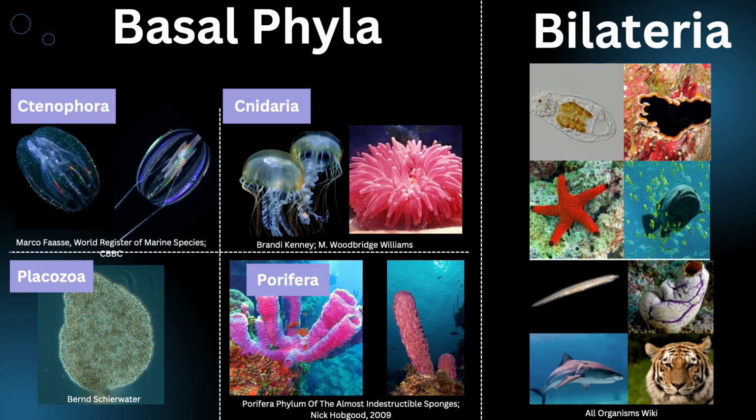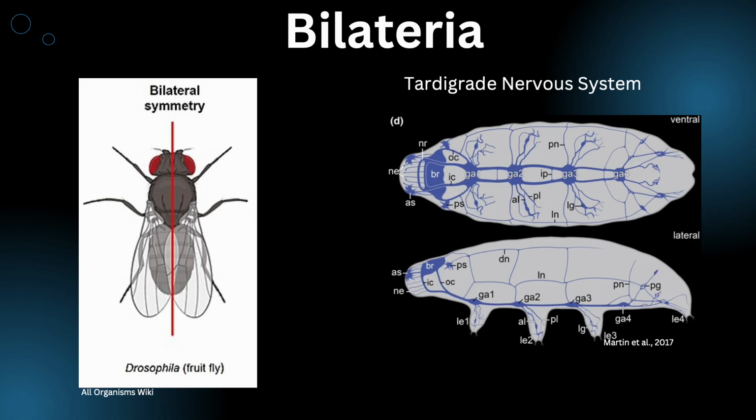Of all animals, 4 phyla are considered to be basal, while the rest fall under the umbrella of Bilateria. Bilaterians have bilateral symmetry, like the name suggests, and they have concentrations of neurons that form a brain. In this image on the right, you can see the nervous system of a tardigrade in blue, including a centralized brain that you can see here.